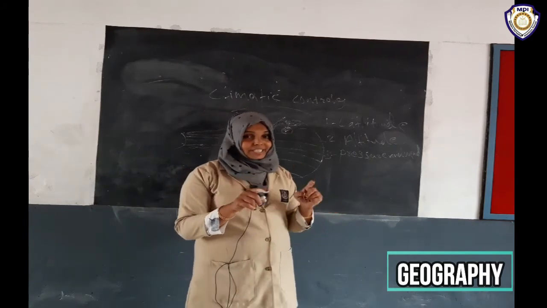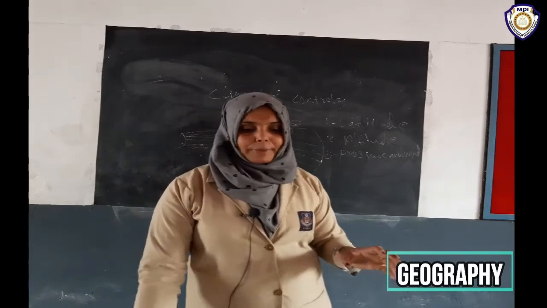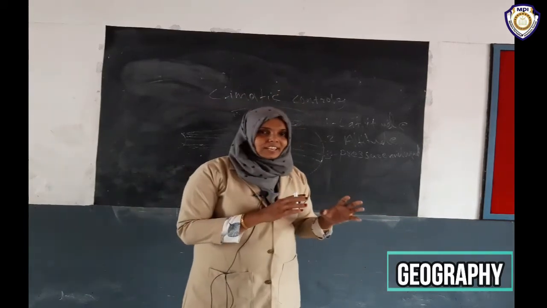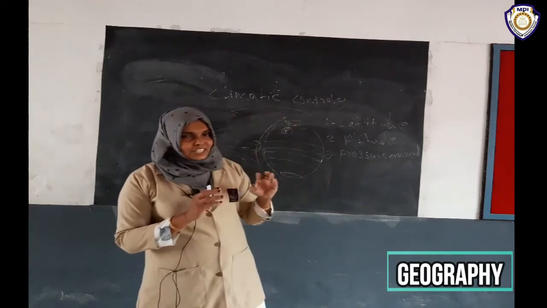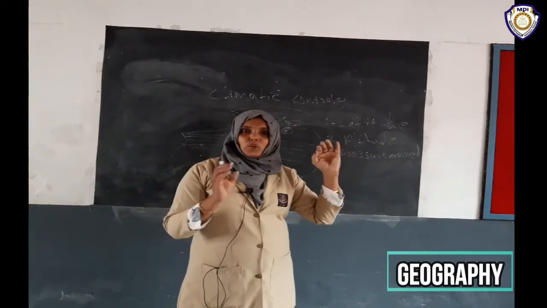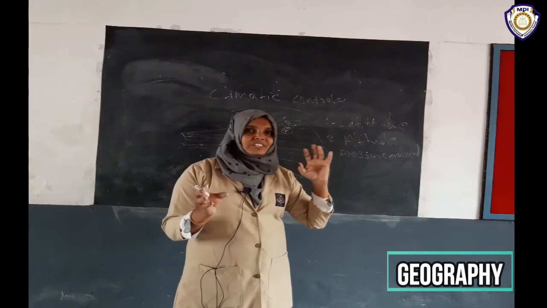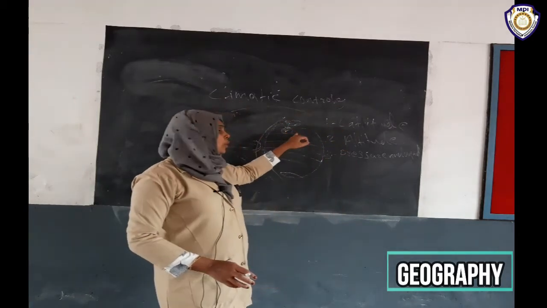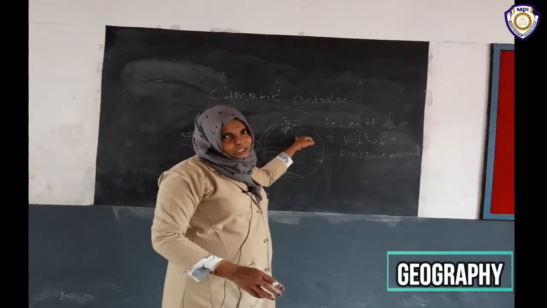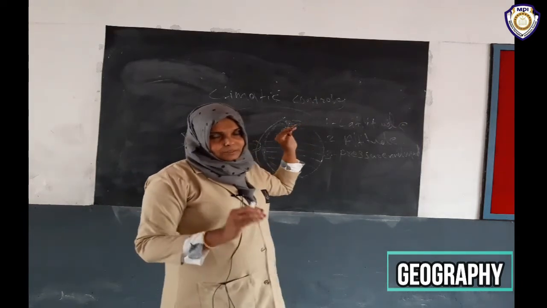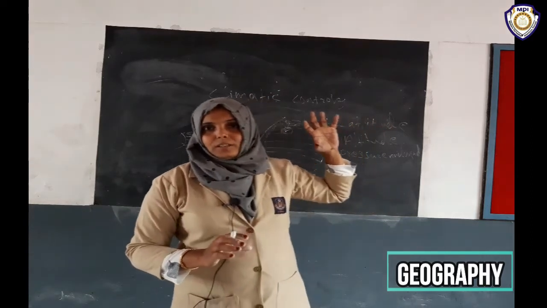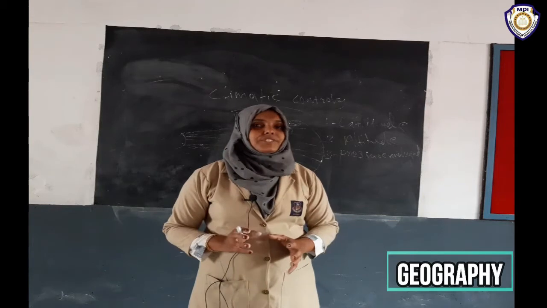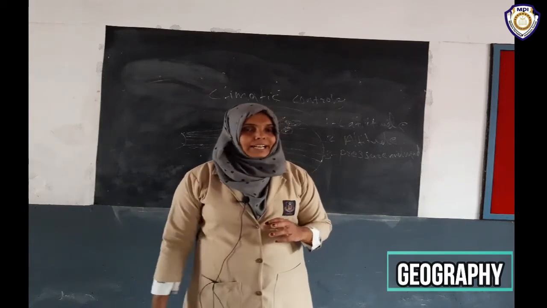Have you understood? We are studying the controls of climate, or climatic controls, meaning how the climate can be changed. So the pressure and wind system is that the movement of air from high pressure to low pressure is wind. That is the pressure and wind system. Because of the high pressure to low pressure wind flow, the hot areas experience cool wind. There is a change in the climate.